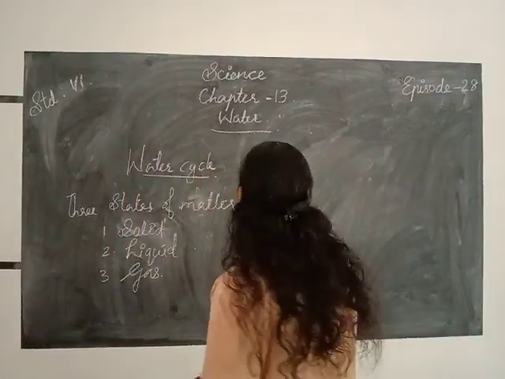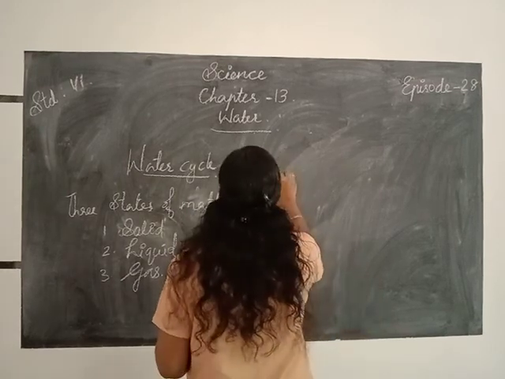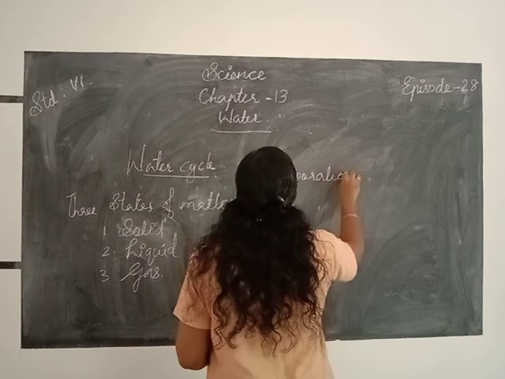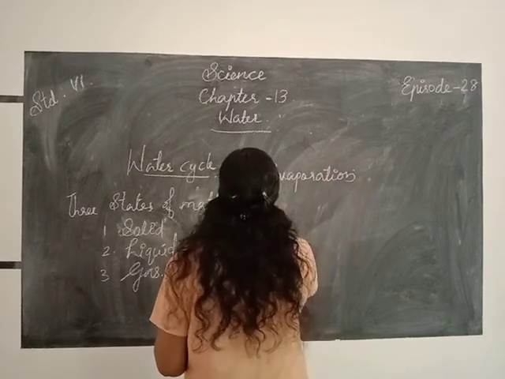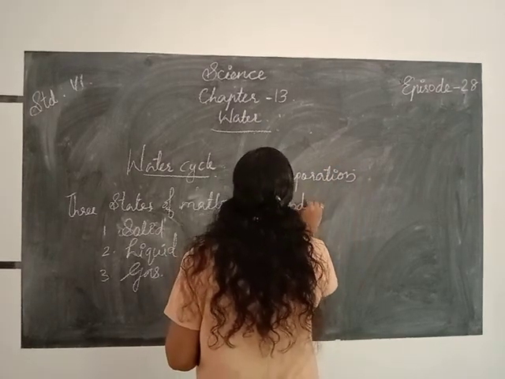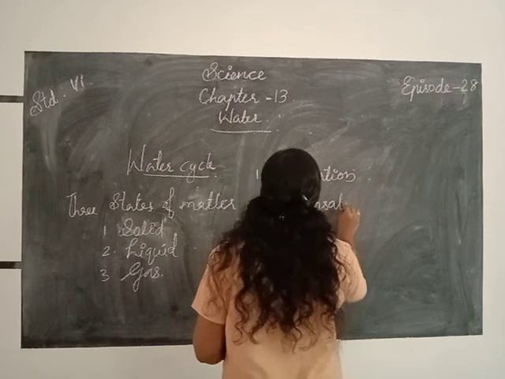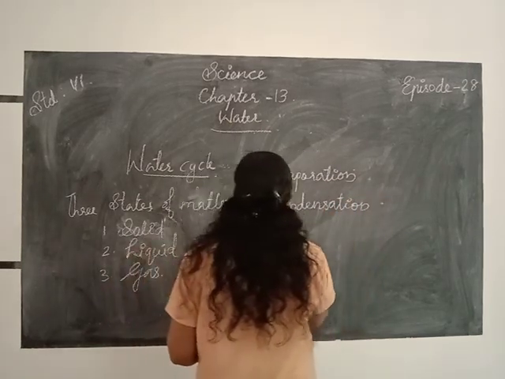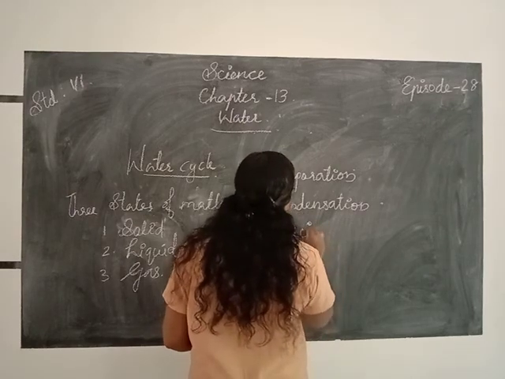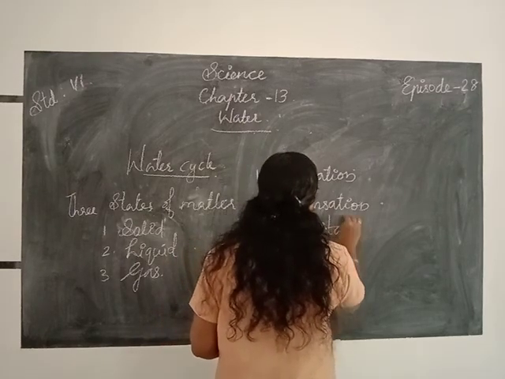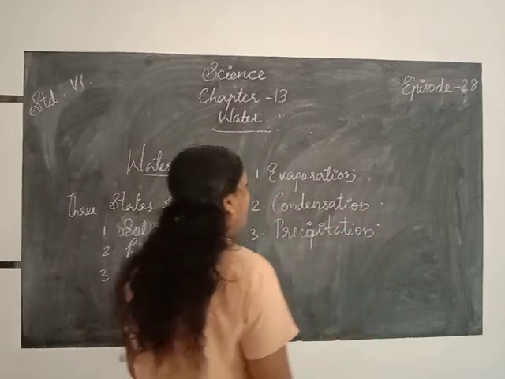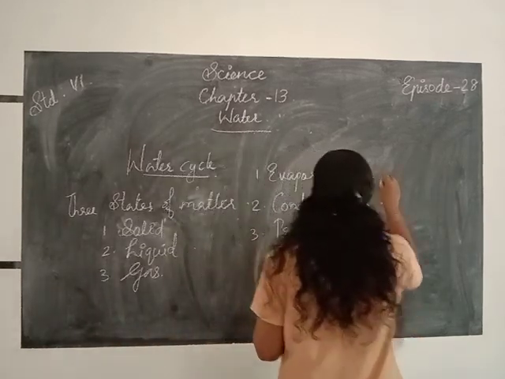First one, evaporation. Then second one, condensation. Third one, precipitation. Evaporation, condensation and precipitation. What do you mean by evaporation?